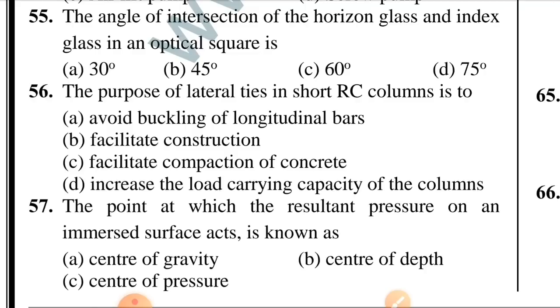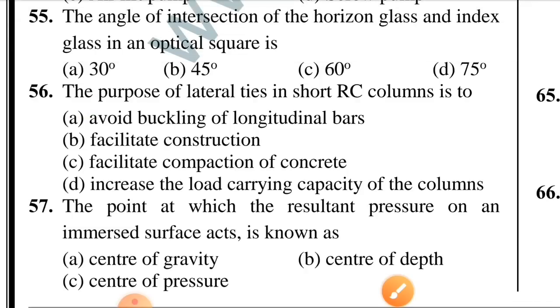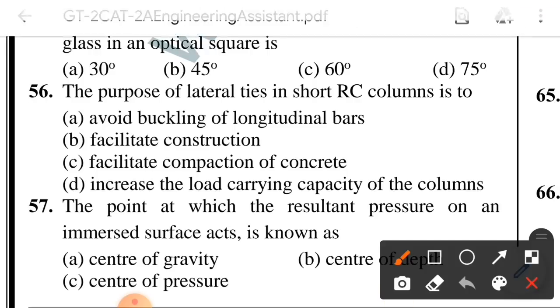Question number 56. The purpose of lateral ties in short RC column is to. Option A is correct, avoid buckling of longitudinal bars. Question number 57. The point at which the resultant pressure on an immersed surface acts is known as. Option C is correct, center of pressure.